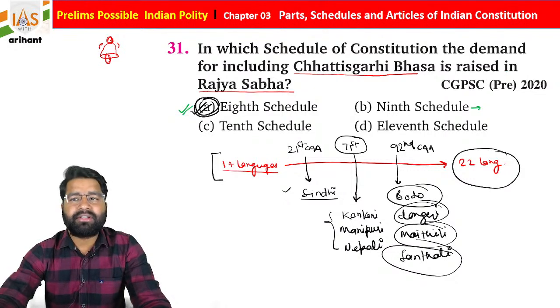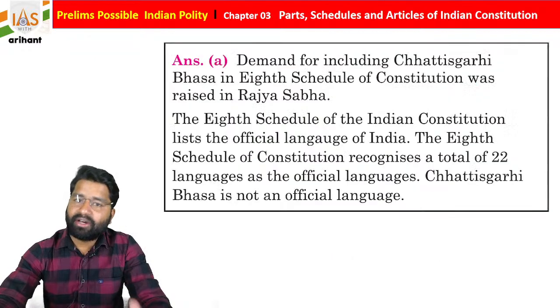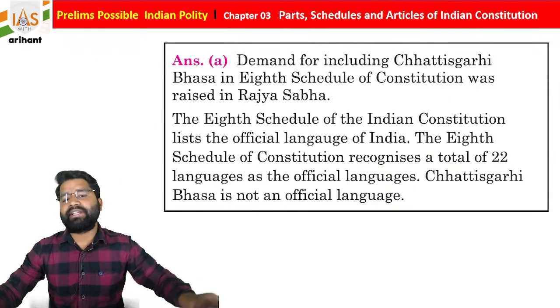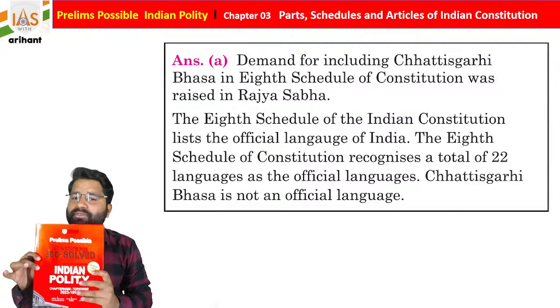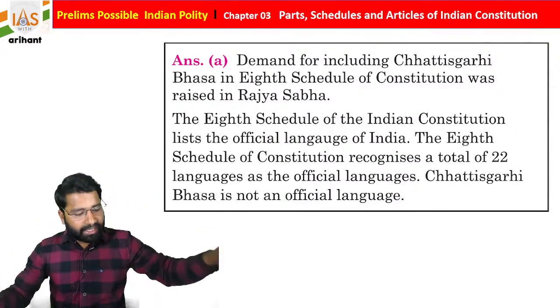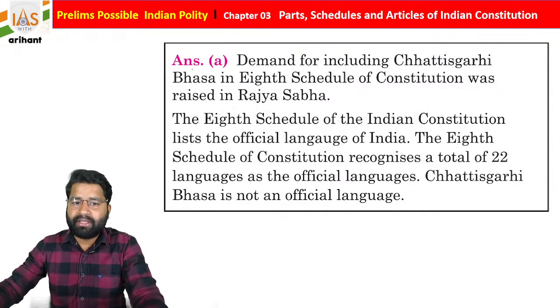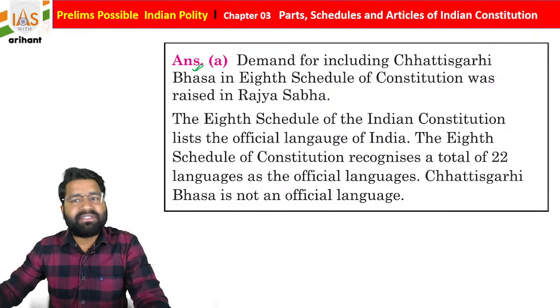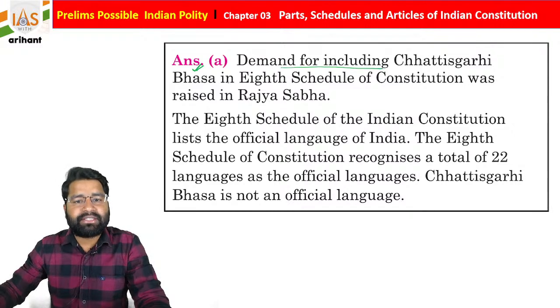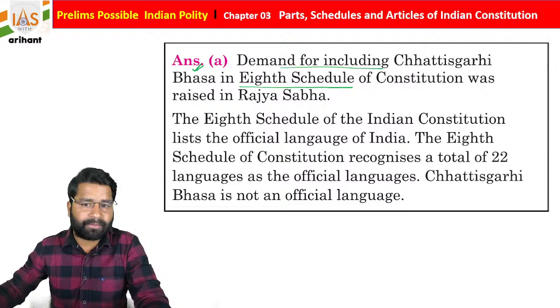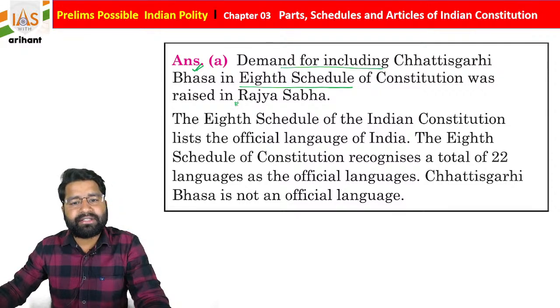So this is about the 31st question, and now we are going to see the explanation, which is very beautifully included in this book. The explanation says that the demand for including Chhattisgarhi Bhasha in the 8th schedule of the Constitution was raised in Rajya Sabha.